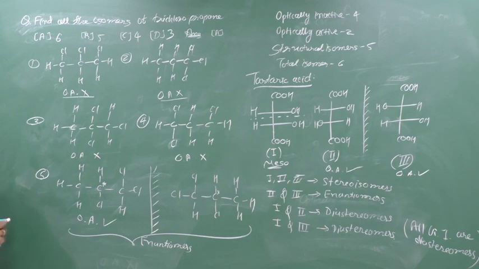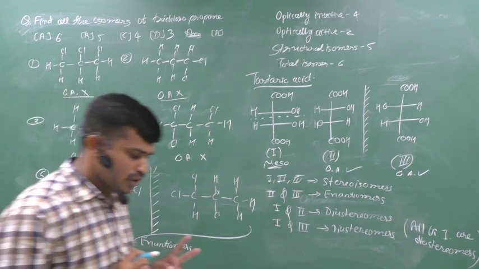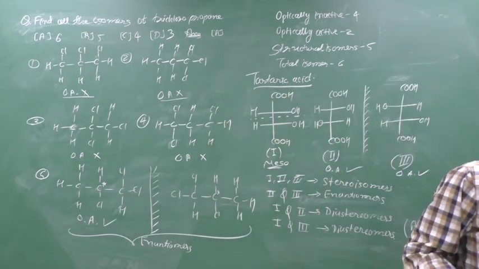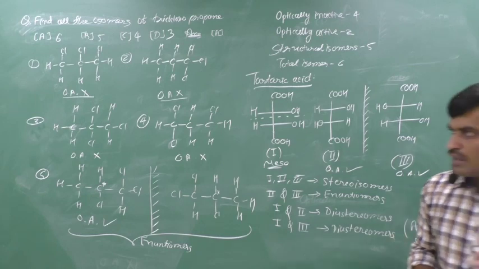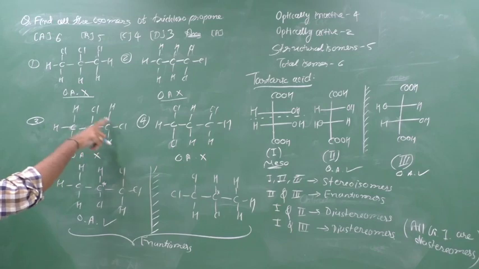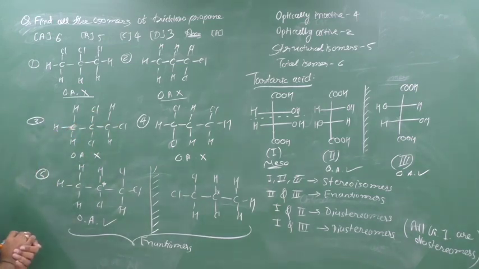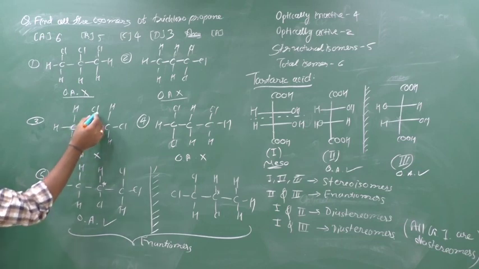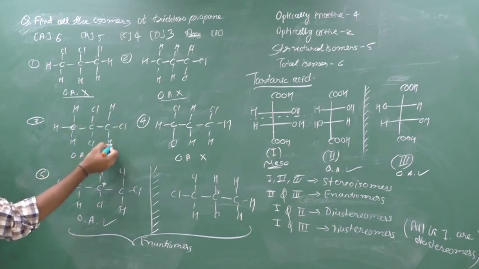Now another possibility is that we can put 2 chlorines in the second position and 1 chlorine in the first position. Then the name is 1,2,2 trichloropropane. If you think about the optical activity, it is not a chiral carbon, it is also not a chiral carbon, because of the same reason. Therefore it is also optically inactive.